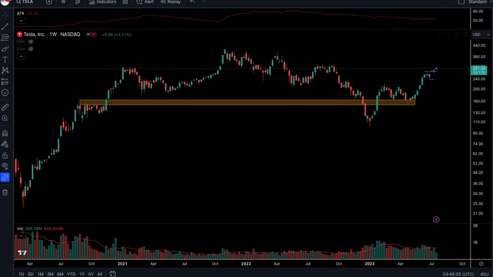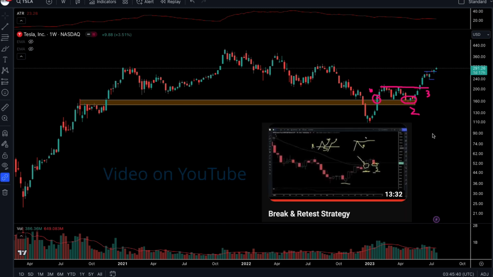Now remember, we've been buying Tesla. We first bought Tesla when it broke above this level. This was a level of interest. Then again, we bought Tesla when it pulled back from that previous breakout retest. We made a video showing you how you can make money when you buy a company from a breakout. If you miss a breakout, it's another chance to buy on a pullback. If you miss a pullback, then you can buy when the other breakout happens in here. So we call this a pullback, retest and breakout strategy.